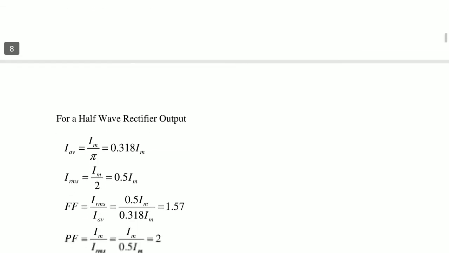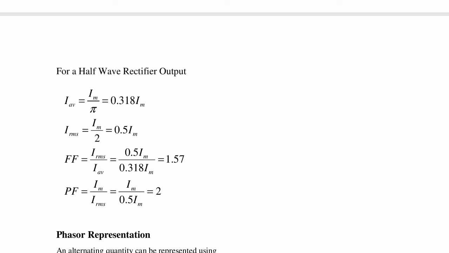Now half wave rectifier. Here for half wave rectifier, I average is Im by pi. That means the value is 0.318 Im. IRMS is Im by 2, that is 0.5 Im. Now form factor is IRMS by I average. For a half wave rectifier, IRMS is 0.5 divided by I average 0.318, we get 1.57 as the form factor.